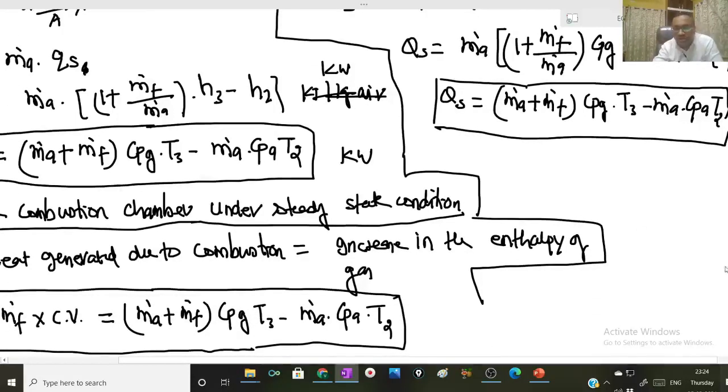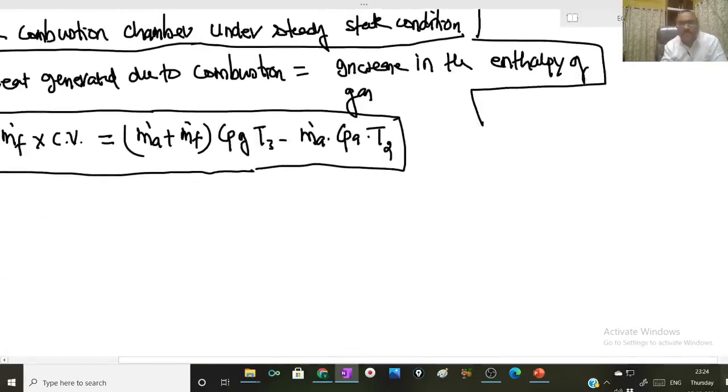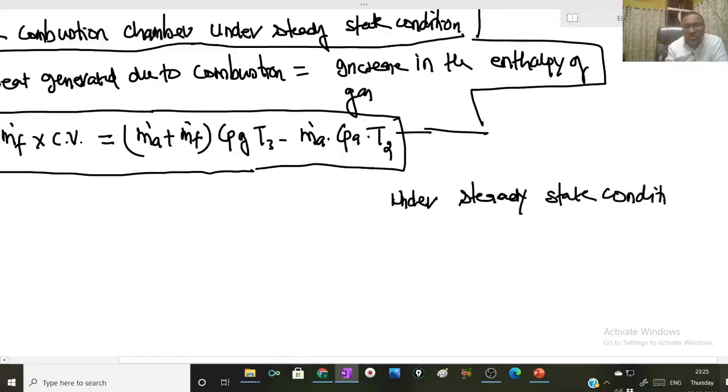Now once again, under steady state condition in the combustion chamber, m dot f into calorific value into, if I am considering the actual Brayton cycle, the combustion efficiency of the combustion chamber will be less than 100%.